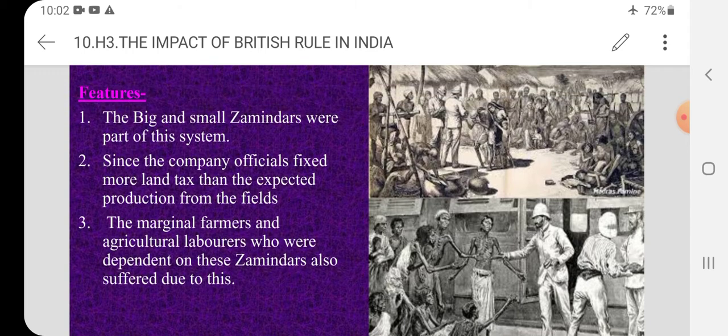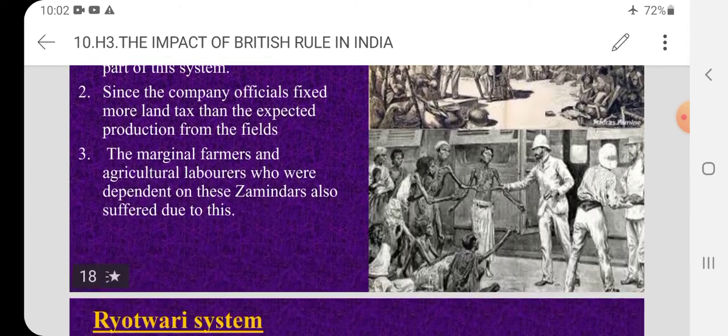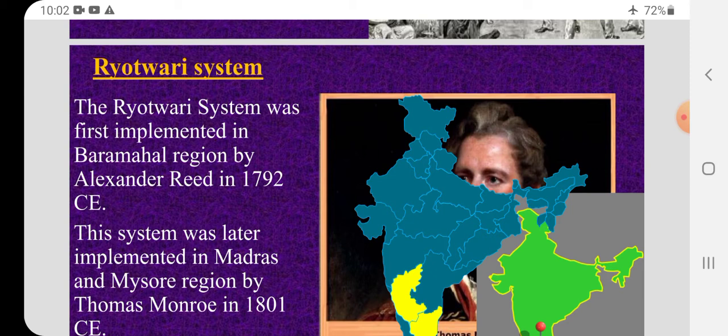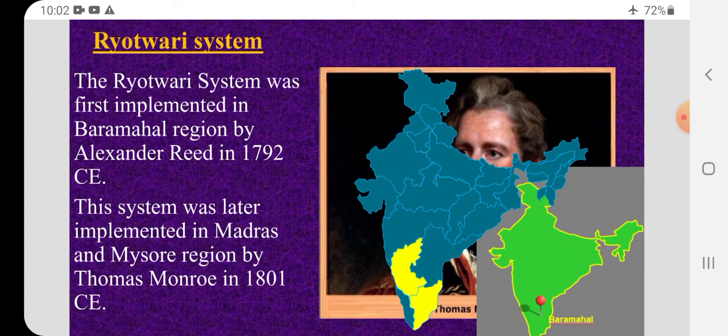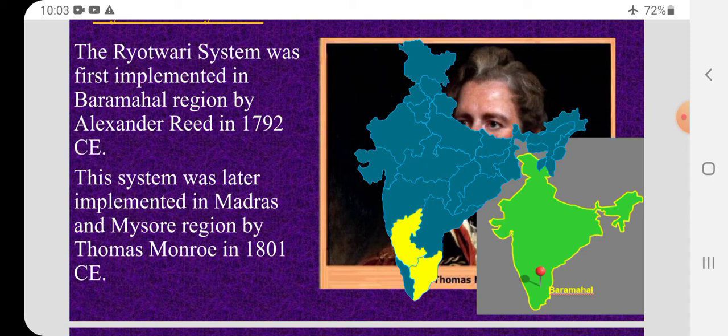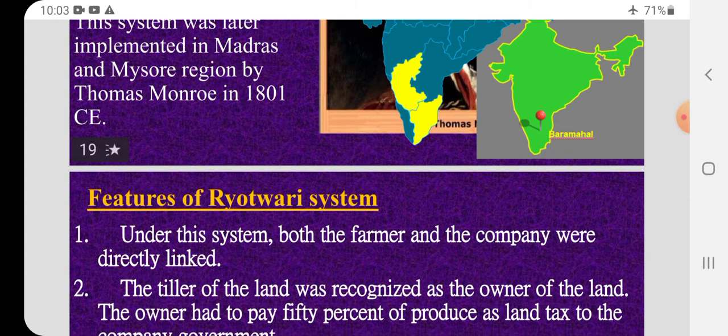So, this is about the Ryotwari system. The Ryotwari system was first implemented in the Baramahal region by Alexander Read in 1792. This system was later implemented in the Madras and Mysore regions by Thomas Munro. First, Alexander Read introduced it, then later Thomas Munro introduced this in the Madras and Mysore regions.